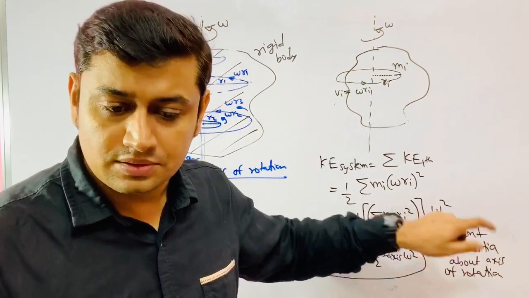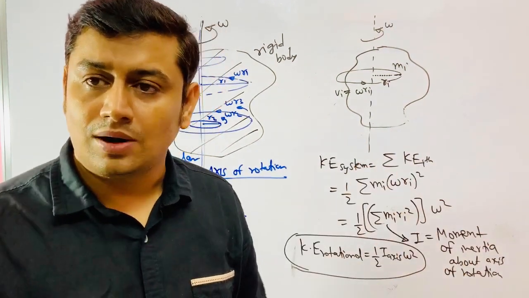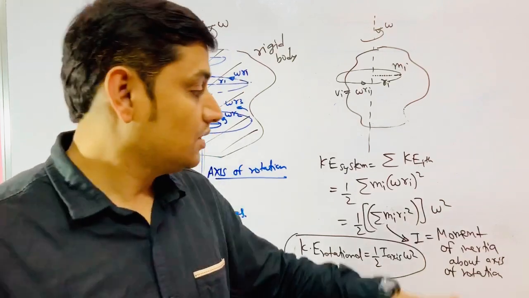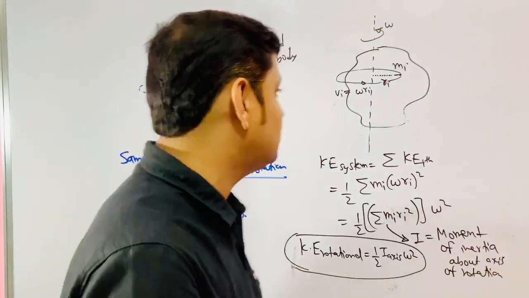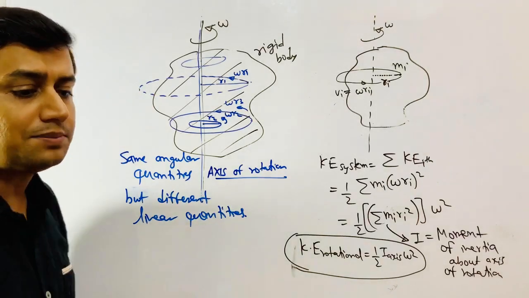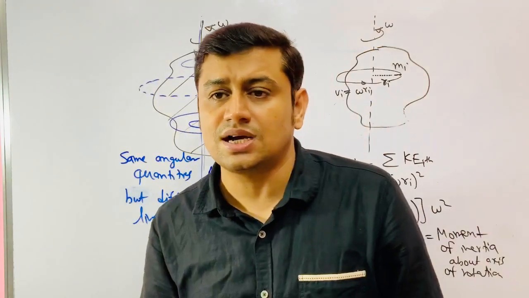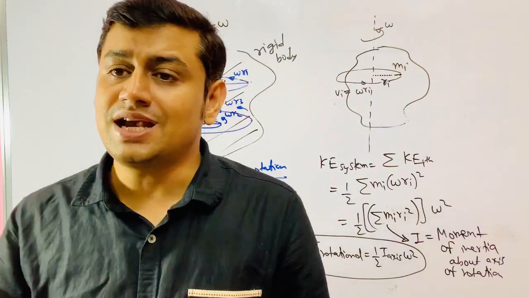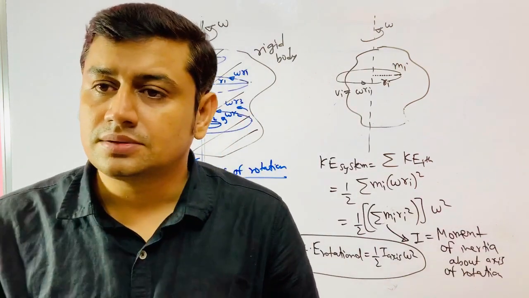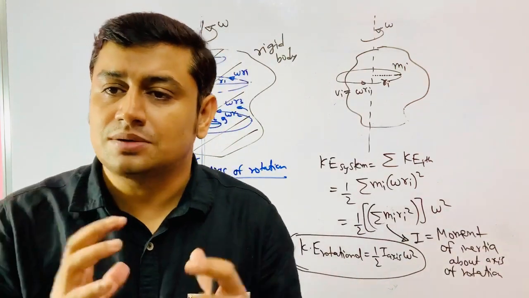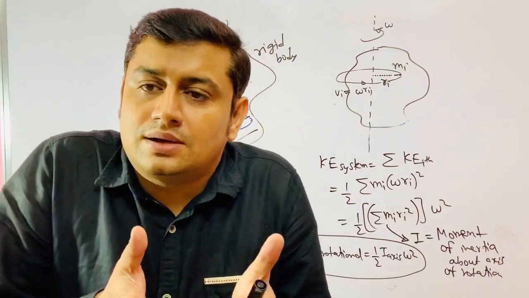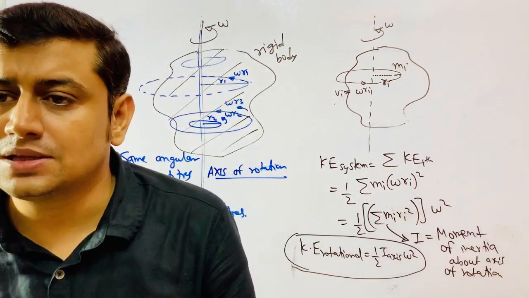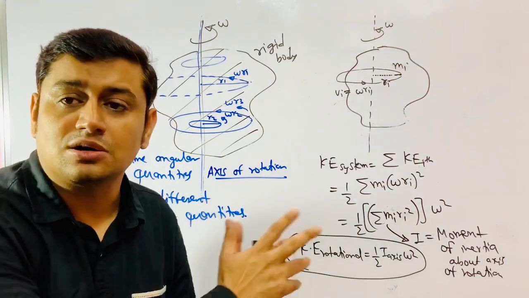counterpart of mass. What is mass in translational motion? It is moment of inertia in rotational motion. Now, what is the meaning of moment of inertia? What is the meaning of mass? We have studied that mass is the resistance, inertia, against the change in velocity. I want to change the velocity of something, either increase or decrease. The resistance offered by that body against that change is called mass.